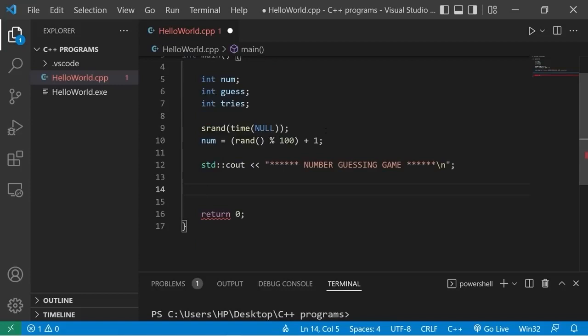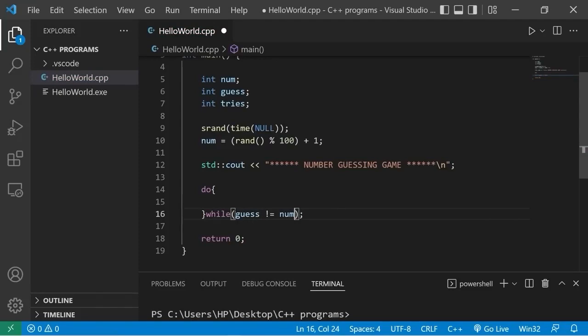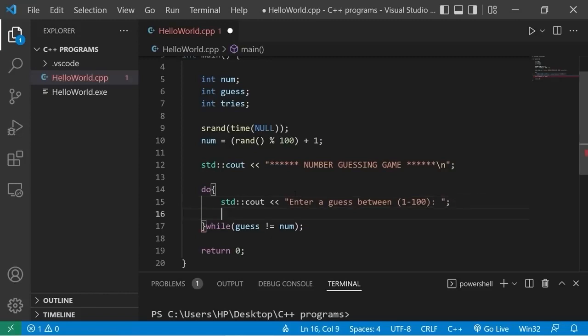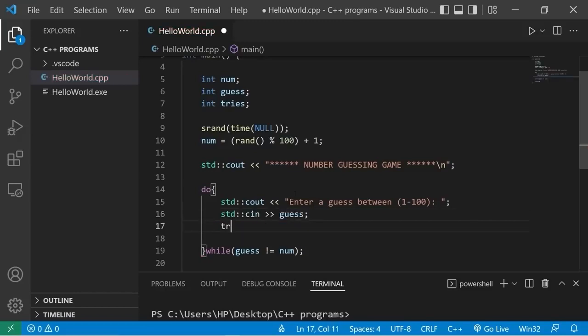I'll place all of this code within a do while loop. Do while our guess does not equal num. We will have the user type in another guess. We'll create a prompt, standard output, enter a guess between 1 through 100. Standard input, guess. Once the user types in a guess, we will increment our tries variable by 1 to keep track of the score.